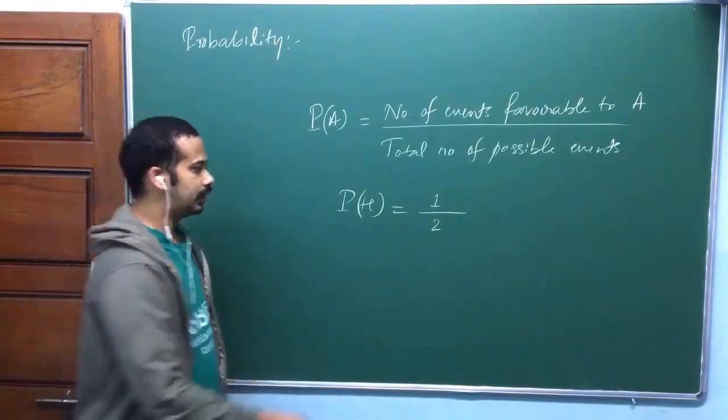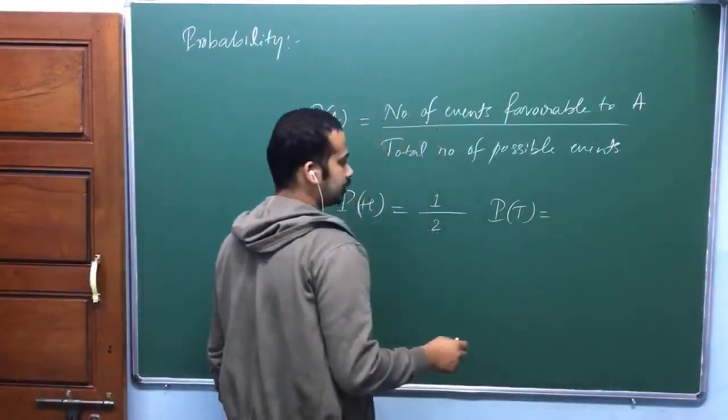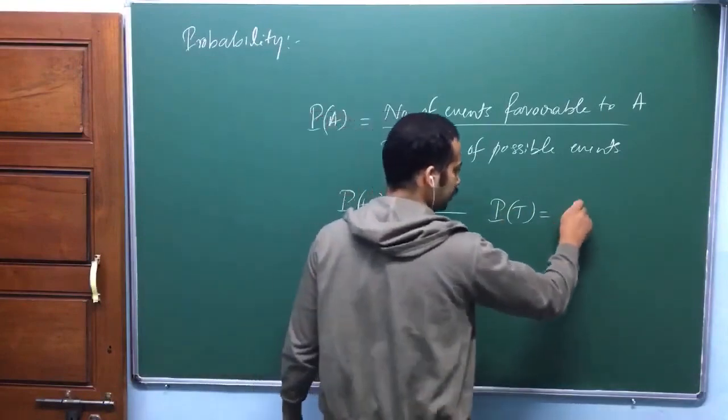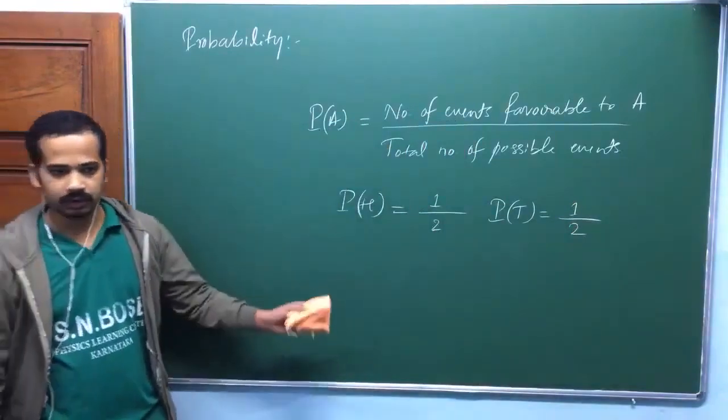Like that you can define the probability of getting tail, isn't it? Number of events favorable to tail is 1. Total number of possible events is 2, head and tail. Is that okay? That's how we apply it.